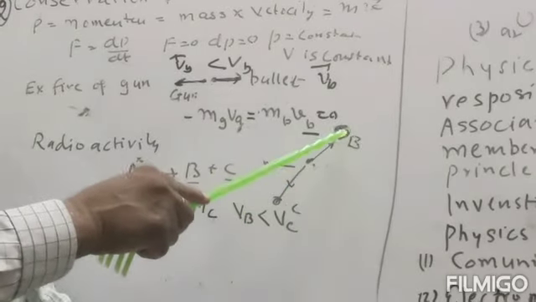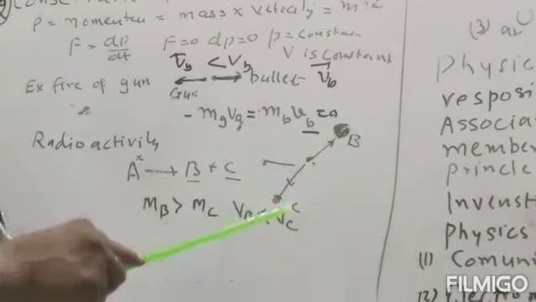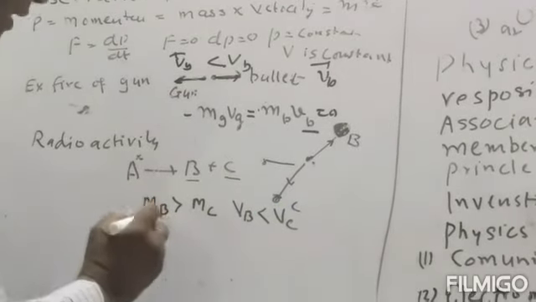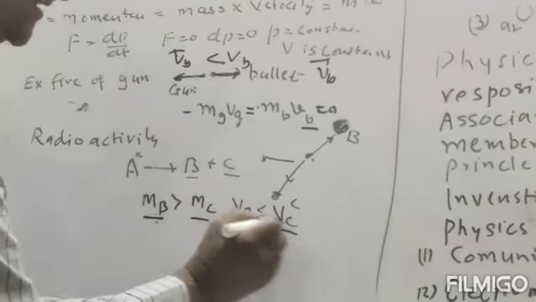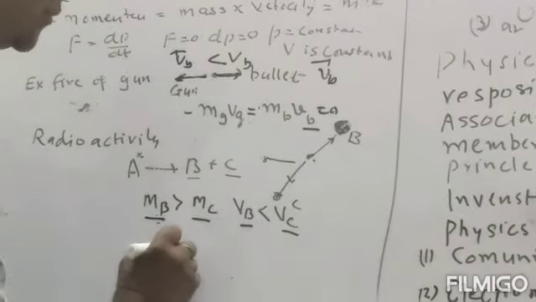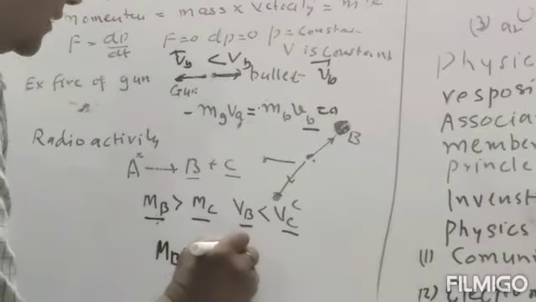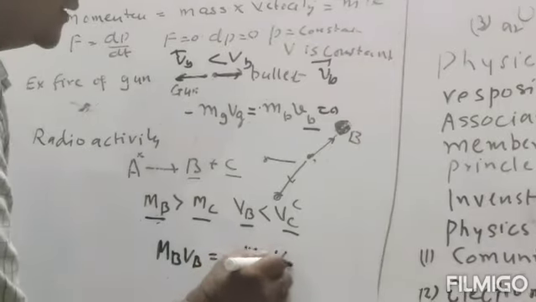Since the mass of fragment B is larger than the mass of C, and the velocity of B is less than that of C, the product mB multiplied by VB will be equal to minus mC into VC.